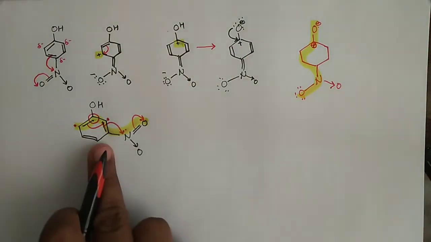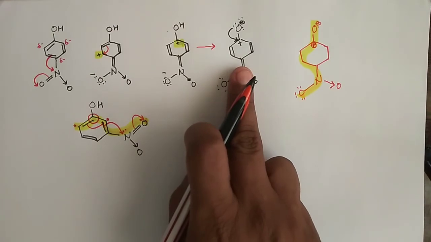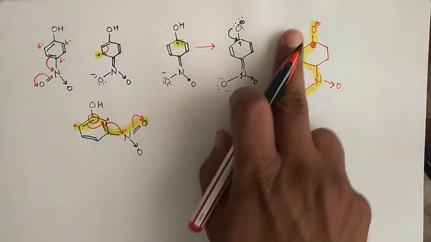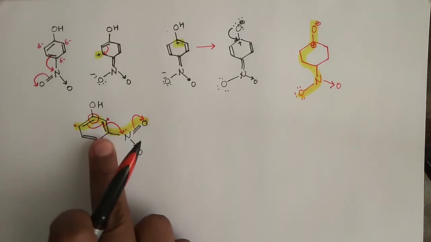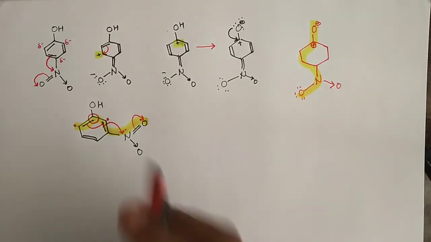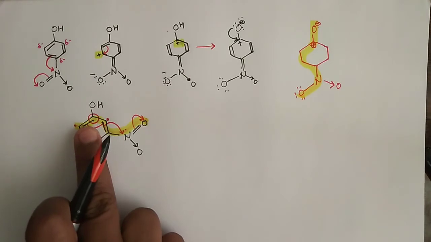when the nitro group was attached to the para position, the electron density was reduced at the carbon attached directly to oxygen, while when nitro is attached to the benzene ring at the meta position, the electron density of the carbon attached to the hydroxyl group is not reduced to a greater extent, but to a very lesser extent.